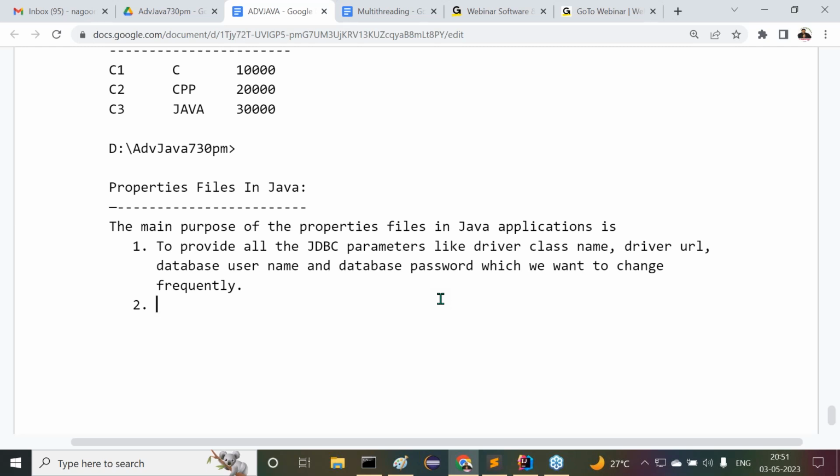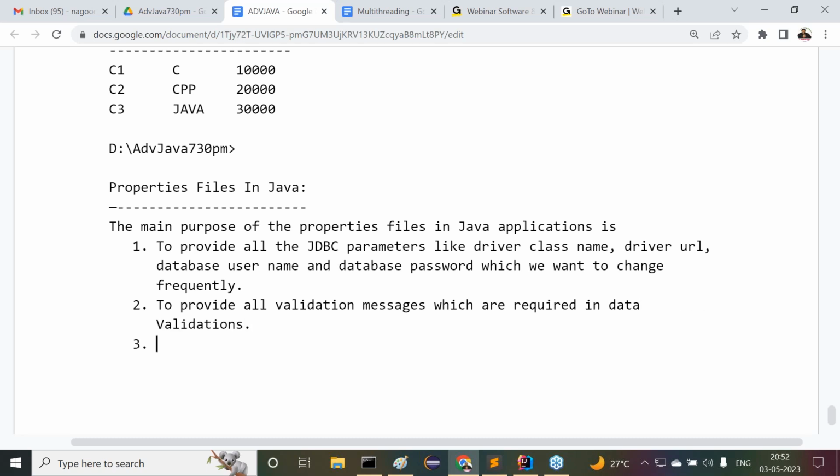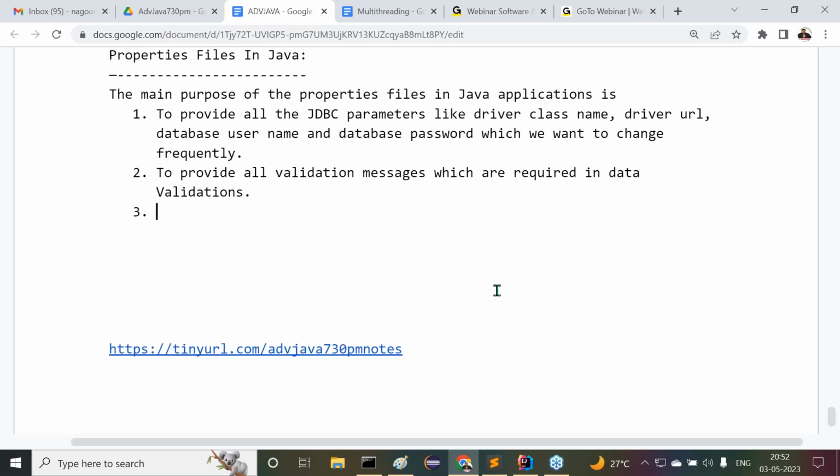To provide these messages, here we have to use the properties file. In the properties file, we are going to maintain all the messages here. Observe carefully the point. To provide all the validation messages which are required in data validations, we need properties files. Everybody understand this clearly.